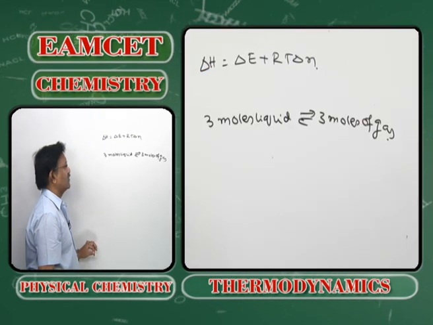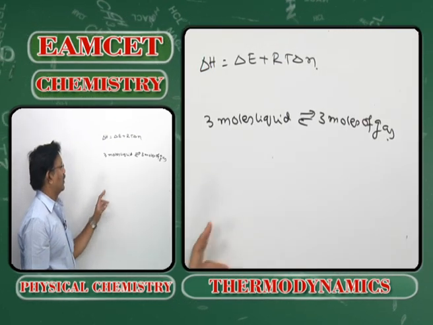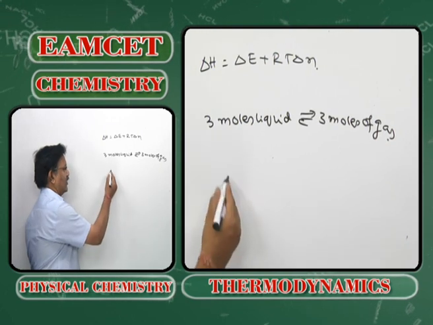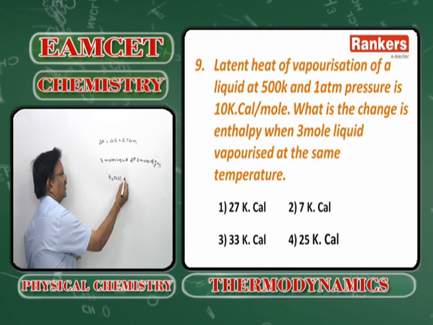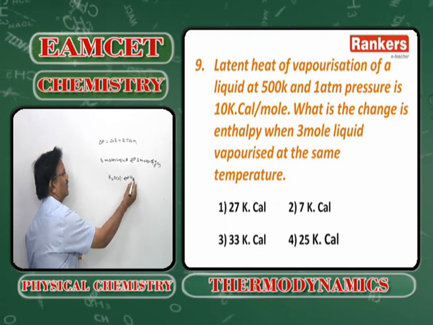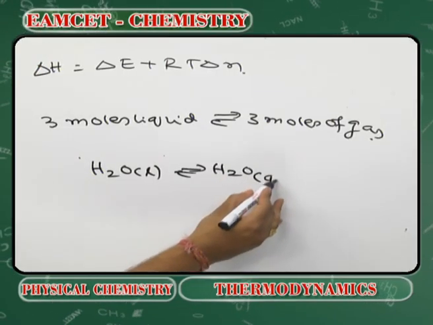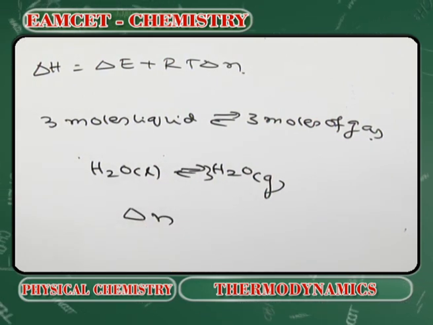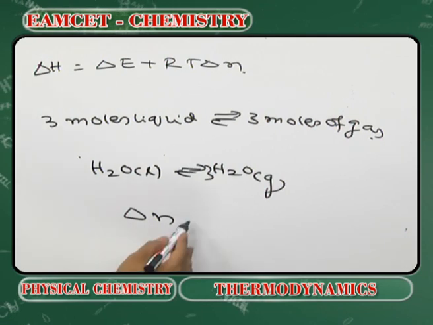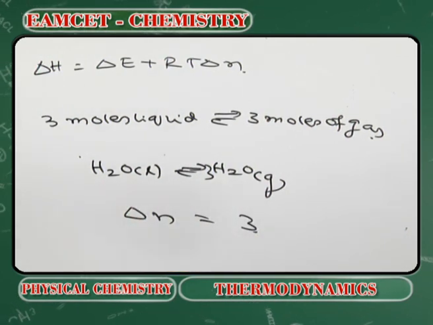Say for example 3 moles of H2O liquid is undergoing vaporization to give rise to 3 moles of H2O gas. So delta N is equal to number of moles of the gaseous products minus that of the reactants, which is 3.